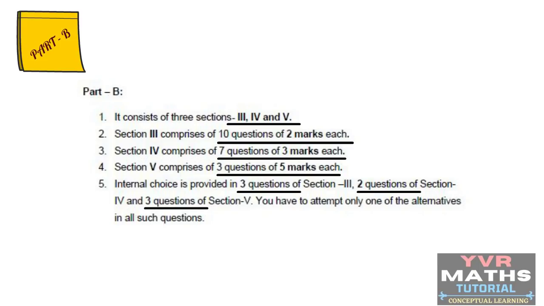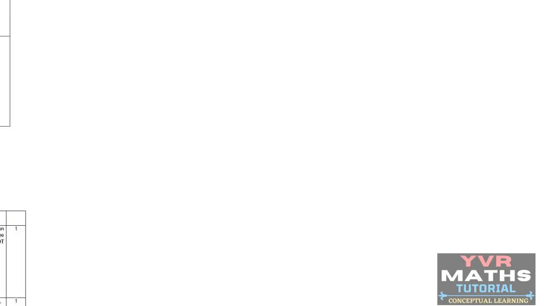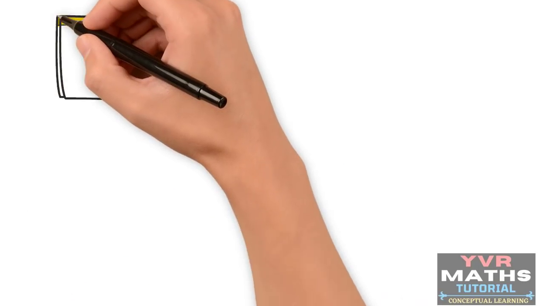So in section 5 for each and every question we have an internal choice. So this is very beneficial to the students. Now in the next slides we will discuss section wise. That means section 3, section 4, section 5 individually we will discuss in the next slides. Okay students, we will go to the next slide.